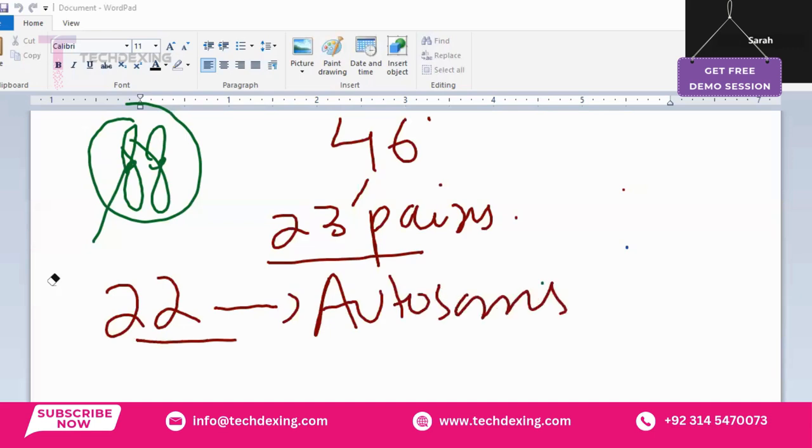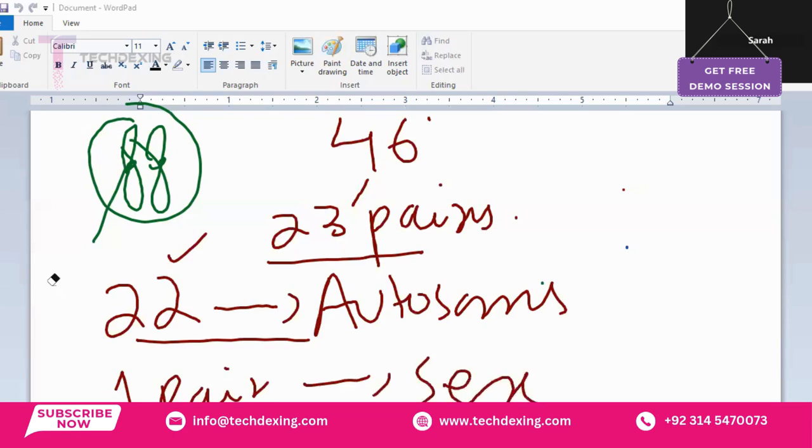Autosome means whether it is a boy or a girl, these pairs or this set of chromosomes remain the same in male or female, right? But there is one pair of sex chromosomes that determines the gender of an individual. Got it? In case of a male, the chromosome pair would be XY, right? In case of a female, if there is a girl, that set of chromosomes would be XX.